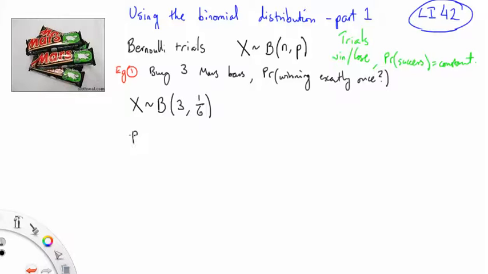The probability that x equals x is n choose x, times the probability of success to the power of x, times the probability of failure, which is 1 minus the probability of success, to the power of n minus x.